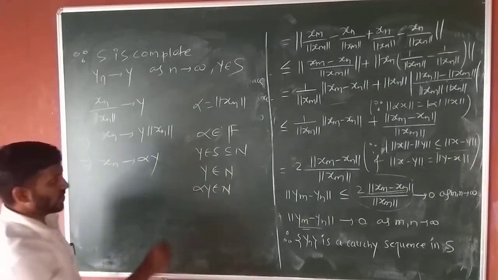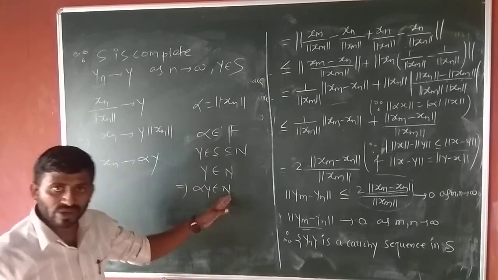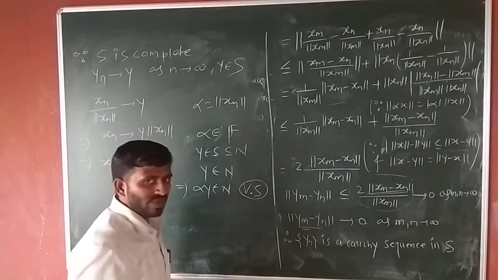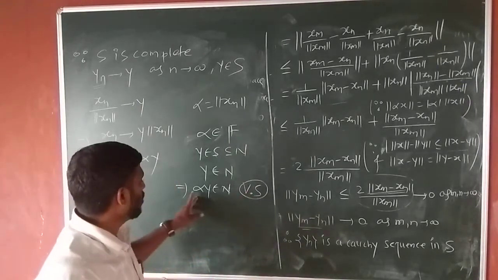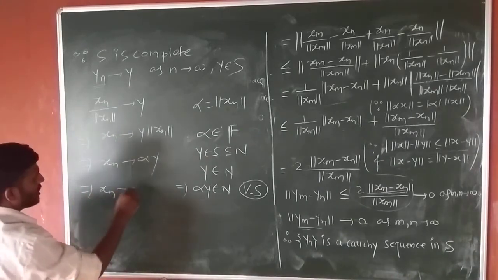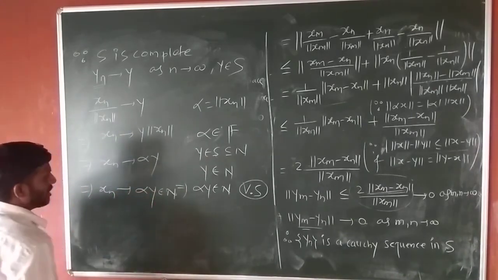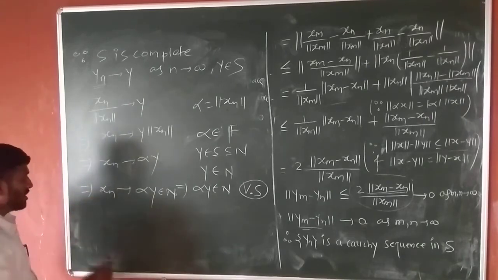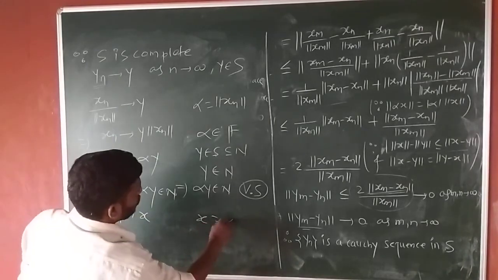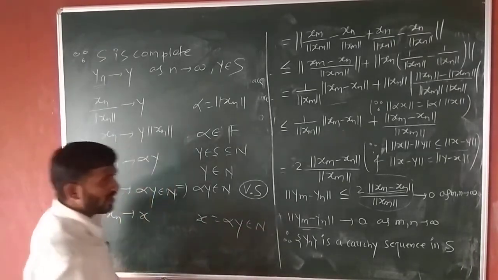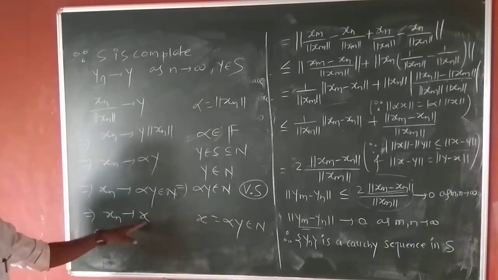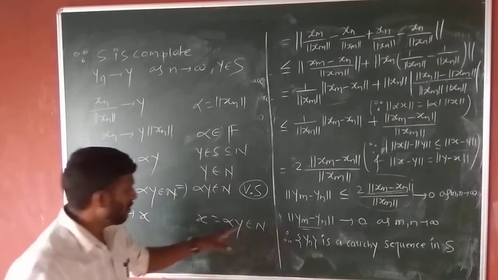That implies alpha y belongs to N. Why? Because N is a normed linear space, which means it is a vector space. So alpha y belongs to N. That means x_n tends to alpha y, which belongs to N. What is the meaning of this? This means that x_n tends to x, where x equals alpha y, which belongs to N. So we get one point from N where x_n converges.